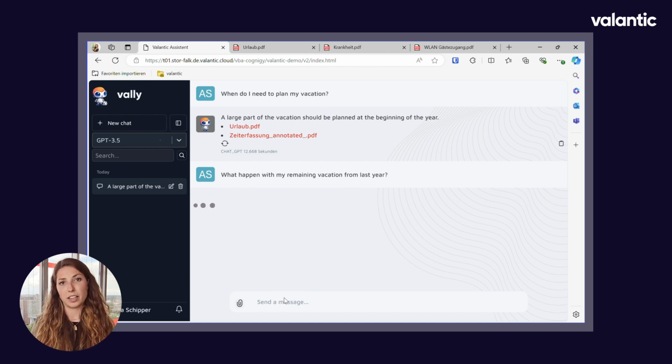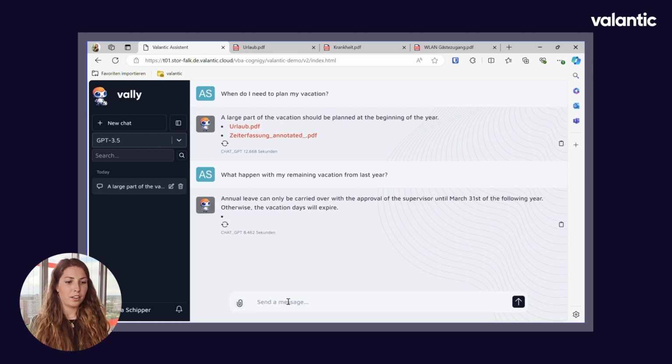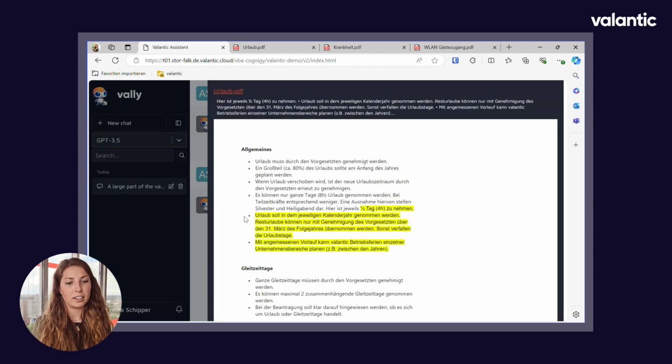And then you will see that the highlighted part is a different part than before. Annual leave can only be carried over with the approval of the supervisor until March 31st of the following year. Otherwise, the vacation days will expire. So let's have a look at the document, and here we see the highlighted part. So it changed. It's looking at the same document, but a different part.